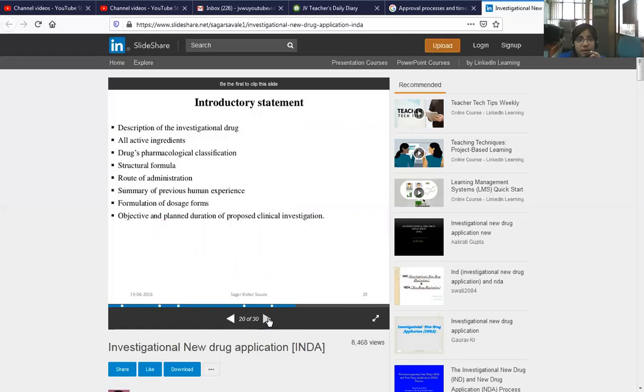Introductory statement: description of the investigational drug, all active ingredients, drug pharmacological classification and structural formula, and route of administration, summary of the previous human experiences, and formulation of dosage form, objective and planned duration of proposed clinical investigation.